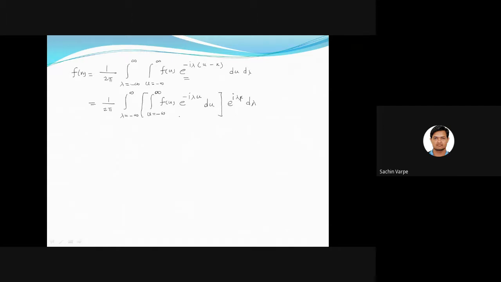So this inner integral we have denoted by f of lambda. Let f of lambda be equal to integral u from minus infinity to infinity f of u e to the power minus i lambda u du, and that is called Fourier transform.